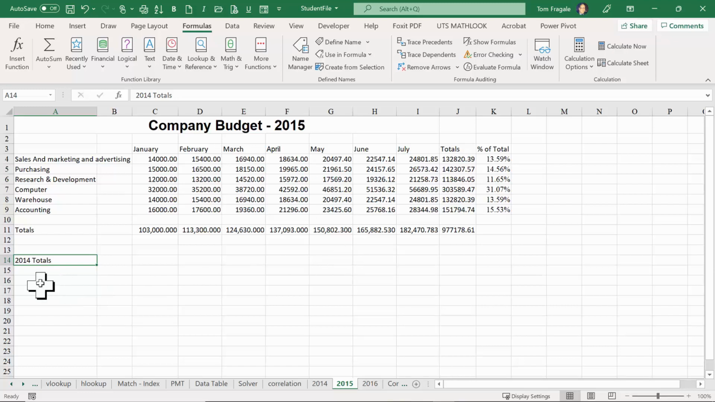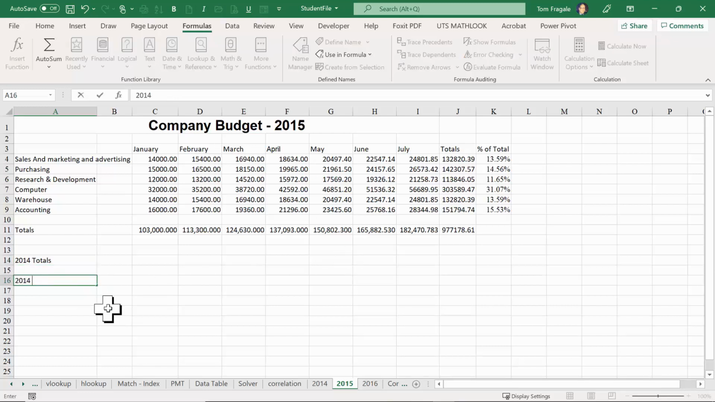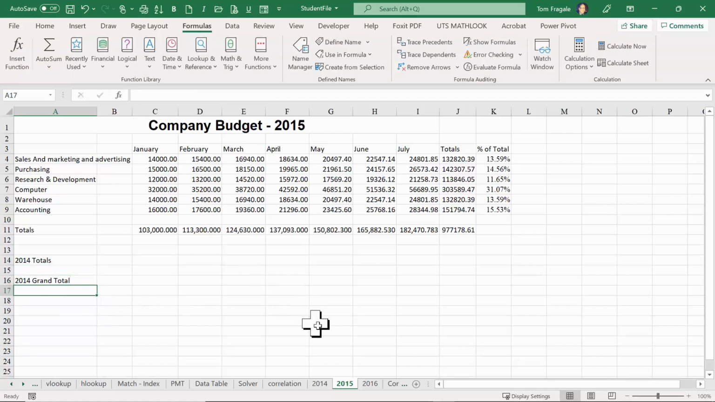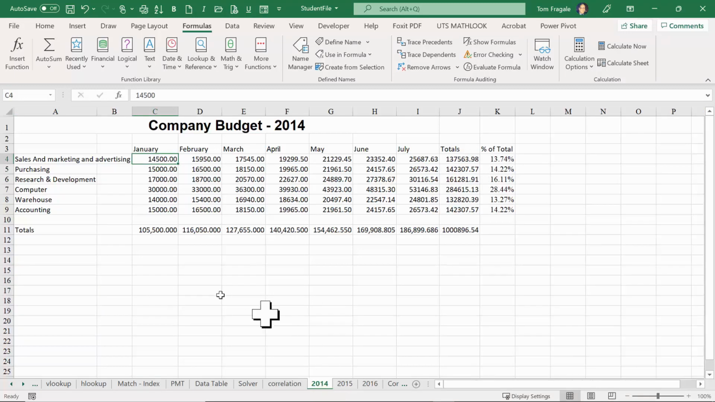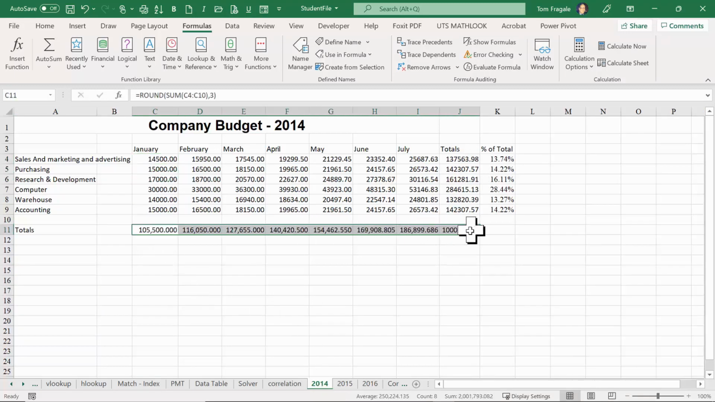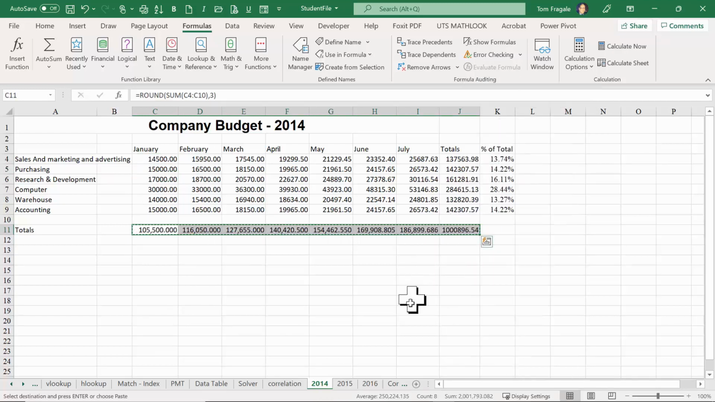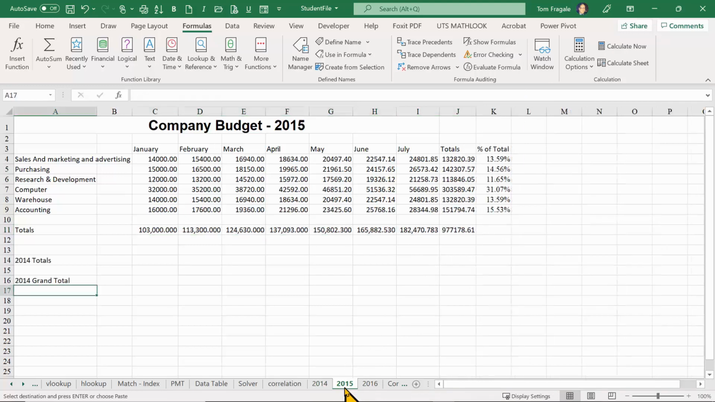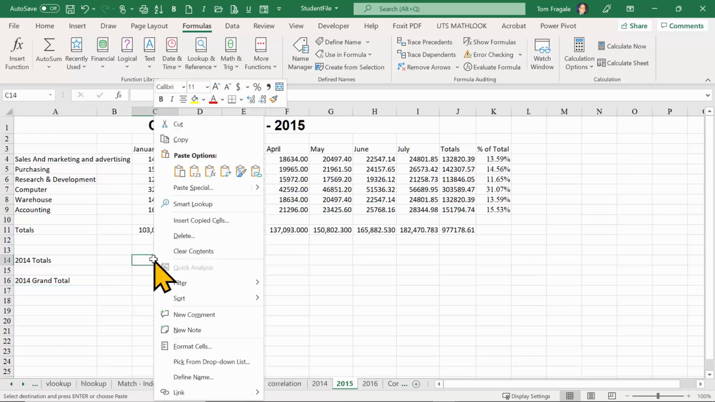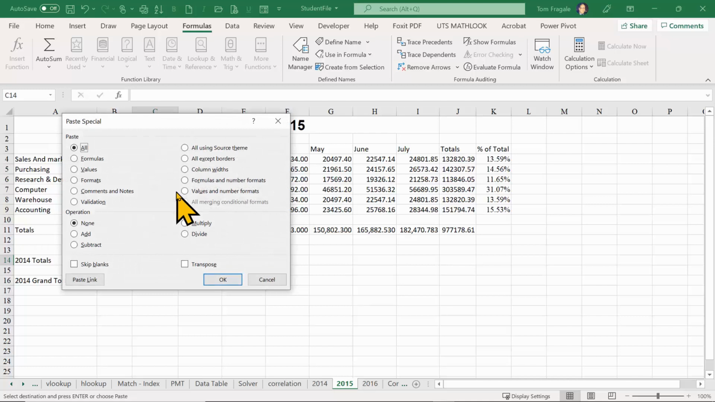In fact, over here, I'm going to type in 2014 grand total. Now I'm going to go back to sheet 2014. I'm going to highlight these numbers on the total row, and we'll just do a normal copy. Now I'm going to go to sheet 2015. We're not just going to do a paste. We'll do something that's called a paste special. So I'm going to right click on this cell. I'll click on the word paste special, and then you pick on the word paste link. So we do a paste special and then paste link.